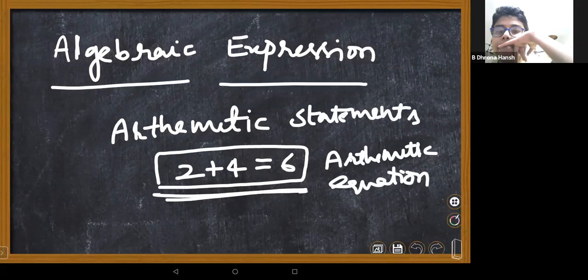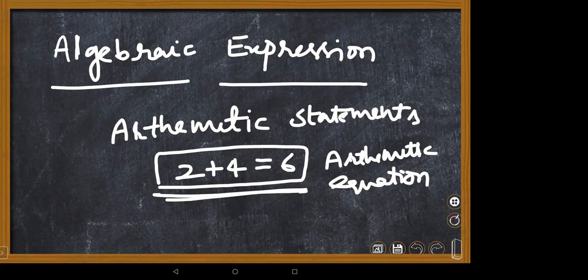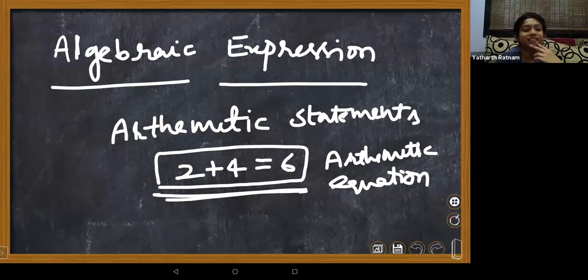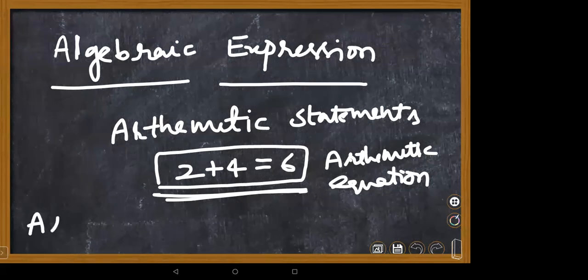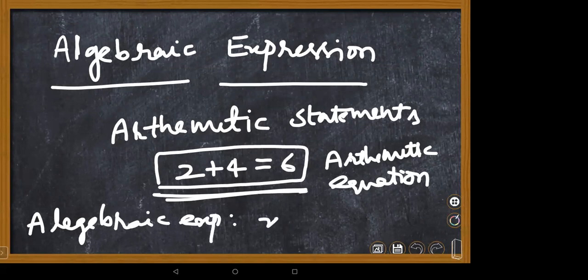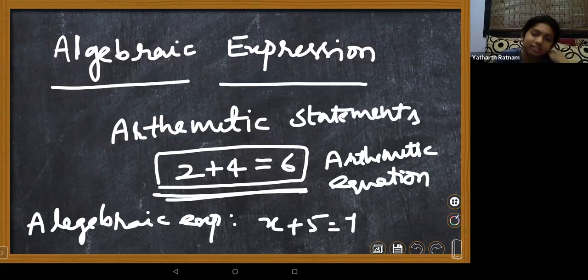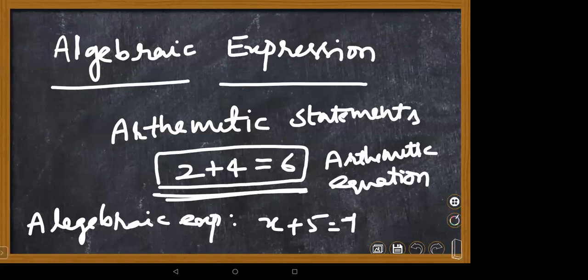Yes, Drona. Ma'am, can you display one more example equation for algebraic expressions? This is 7x plus 4y. Algebraic expression means we can write x plus 5 equal to 7. You can solve for x. You can find x is 2, ma'am. Very good. x is 2. If you place 2 here, 2 plus 5 is only 7.